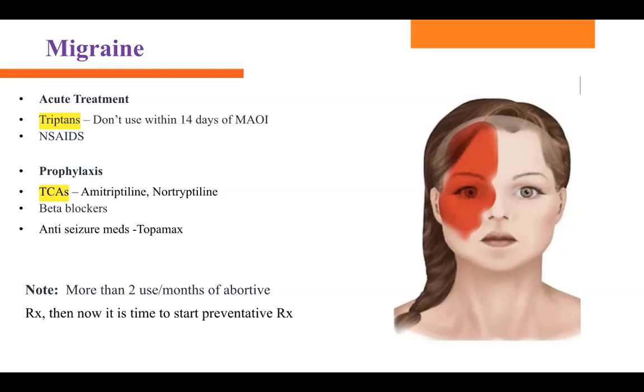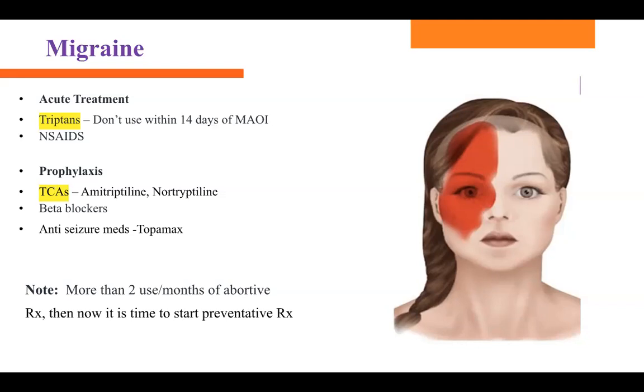They cannot take MAOI drugs while they are taking triptans, because MAOI drugs are going to increase the level of triptan in the body. So we make sure they cannot mix MAOI with triptan. So for acute treatment, they can take triptans, NSAIDs, ergotamines, okay? If they are taking more than 2 doses of triptan in 1 month, then it's time to give them prophylaxis treatment. That is preventative therapy for migraine.